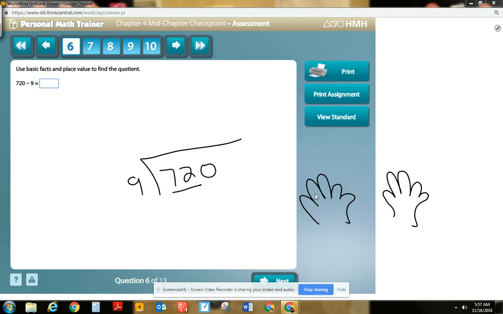So 70, 10, 20, 30, 40, 50, 60, 70. Put that one down, right? So there's my 72. And which finger is that? 1, 2, 3, 4, 5, 6, 7, 8. The eighth finger, right? So how many nines can fit into 72 tens? 8 tens. Look at my place value. Make sure you're lining up your place value. Next question.